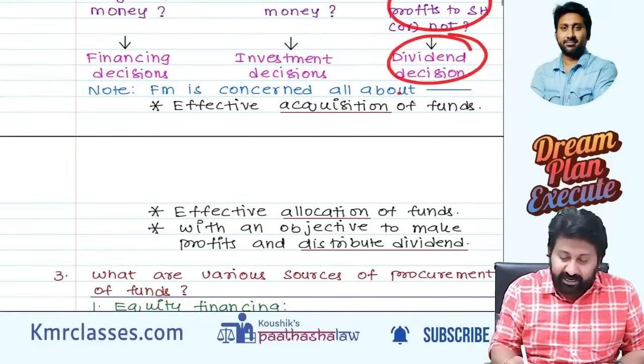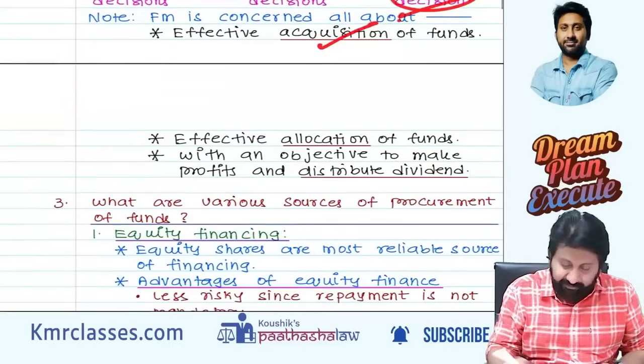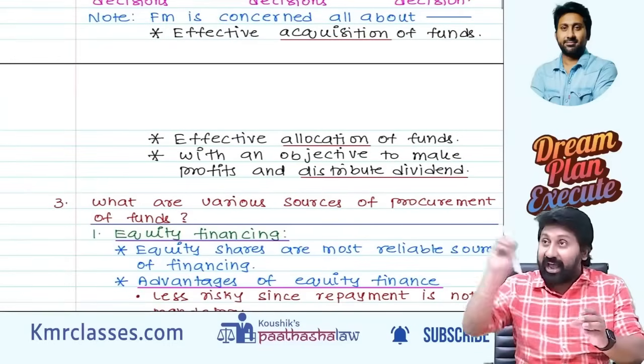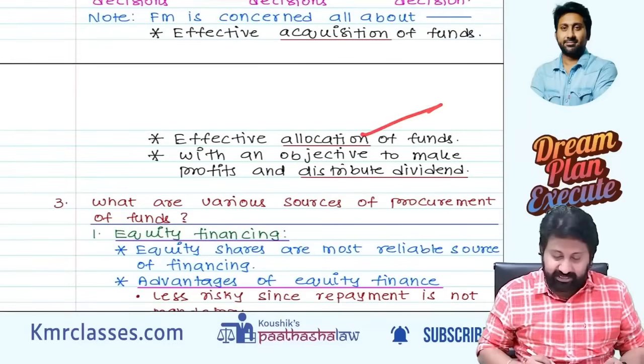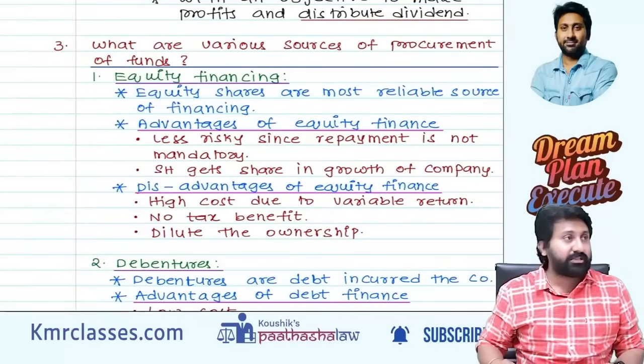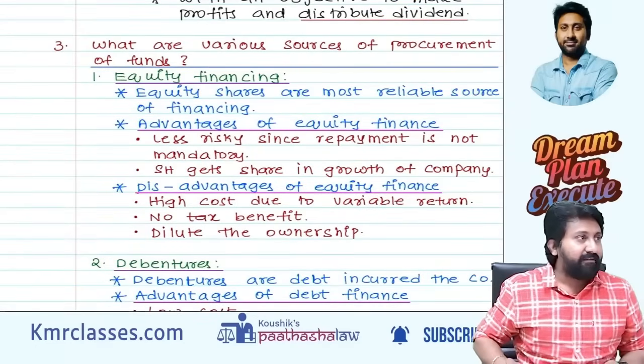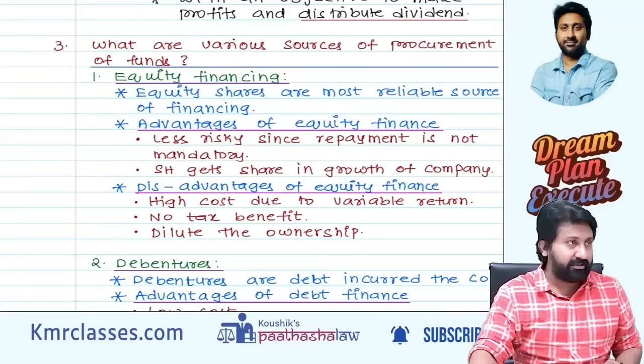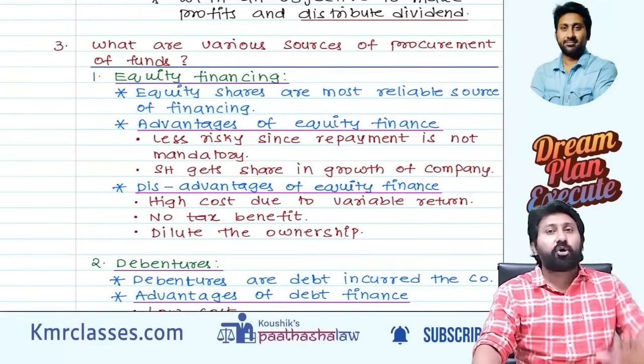So FM is concerned all about acquisition of funds. After acquisition, allocation in the assets. Next, after that, distribute the dividend. Next one. What are the various sources of procurement of funds? Okay. Now, there are so many ways of procurement.